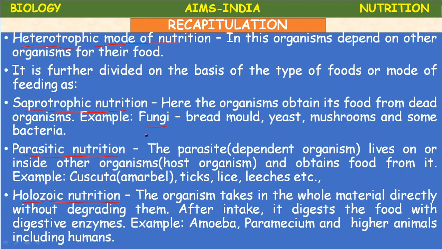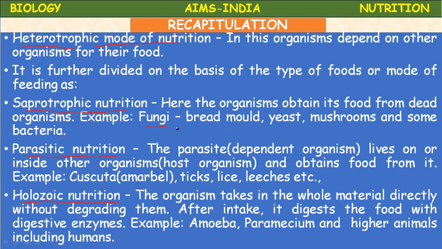That's why they are called scavengers on the earth. They decompose dead plants and animals. Such nutrition is called saprotrophic. It is of two types, saprophytic and saprozoic.